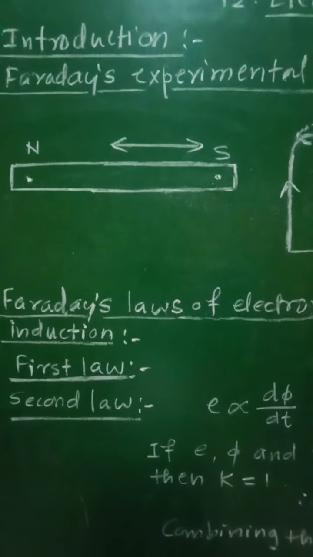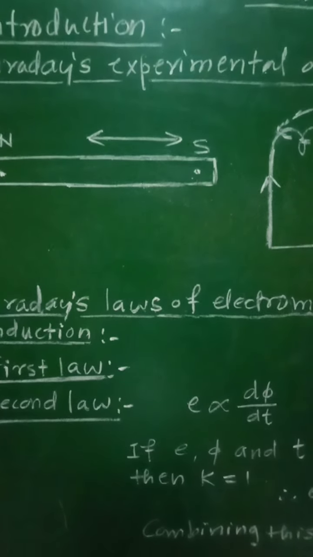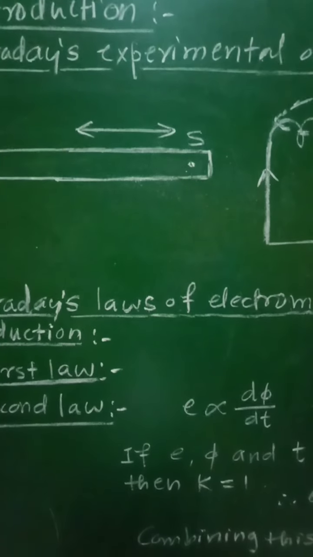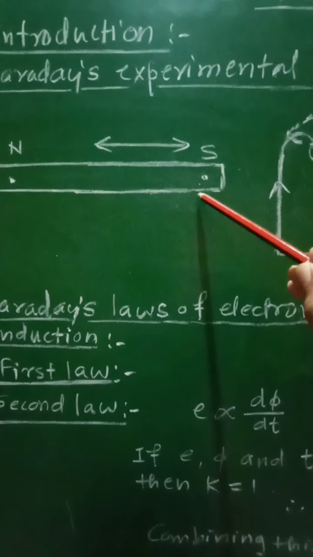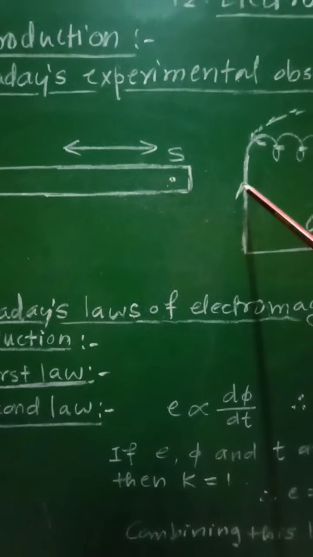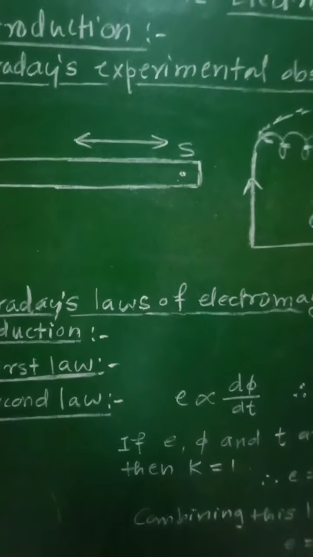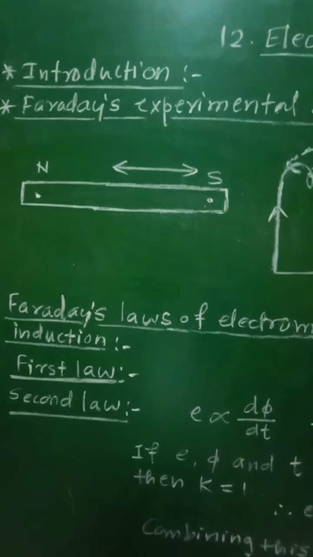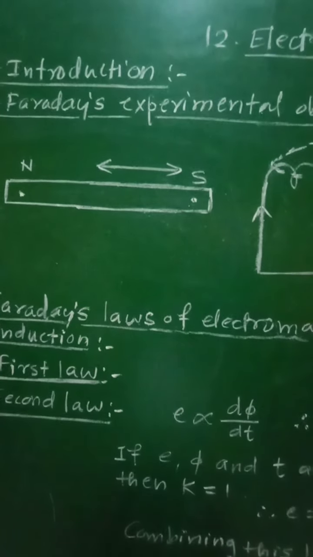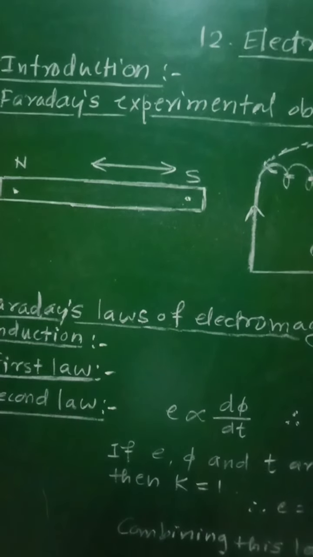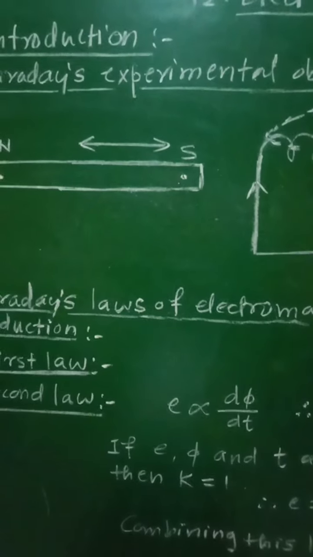Fourth observation: if the polarity of the approaching or receding magnet is changed, that is, if S was facing the coil and now N is facing the coil, then the direction of induced current in the coil will also get reversed.